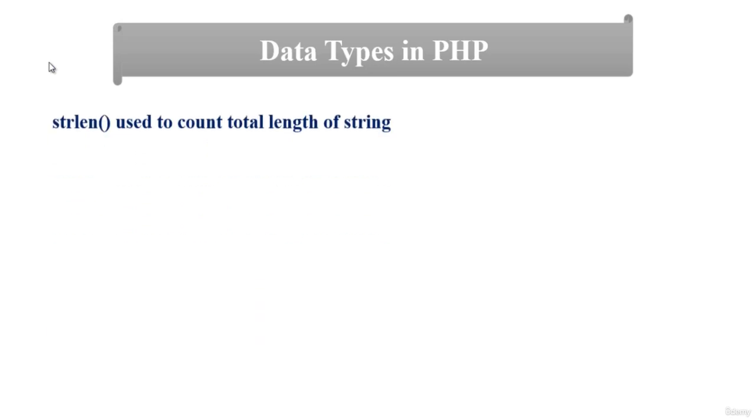There are different built-in methods we can use with strings. For example, this is string length. If you want to find the length of a string, to count the total number of characters in a string, we can use the strlen function. So echo strlen, and when you provide a string it will count its length.